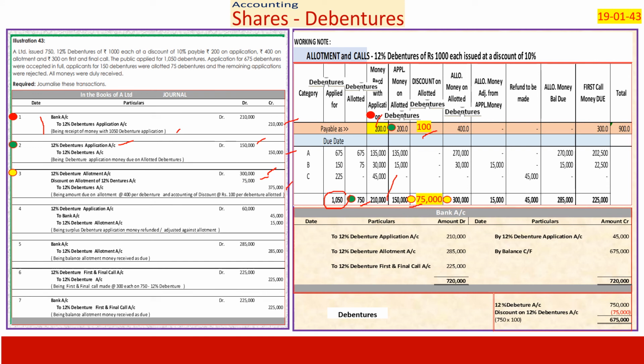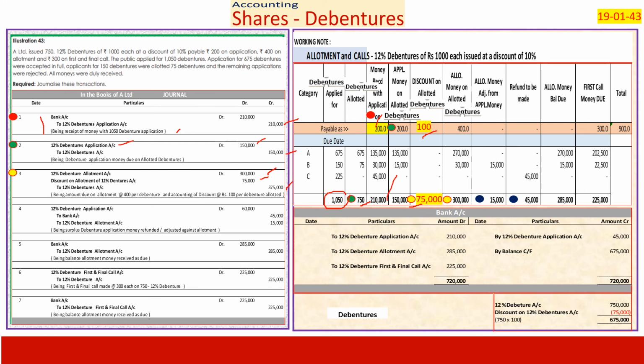Once we do that, now we go into appropriation of application money. Application money was 2,10,000 received. 150 is the application money. 60,000 is the surplus.